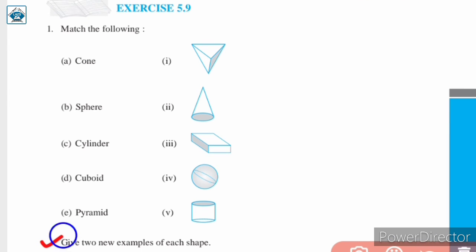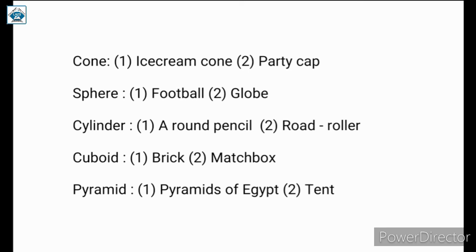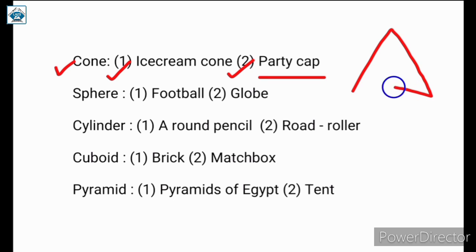Next, in this question we are asked to give 2 new examples of each shape. So over here I have written 2 new examples of each shape. First of all, for cone we have ice cream cone and party cap, जिनका शेप कोन होता है. So यहाँ पे ice cream cone and party cap are other examples of conical shape. पार्टी कैप वो है जो हम बर्थडेज में पहनते हैं, जिसका शेप कैसा होता है, कुछ इस तरह से. It is of conical shape.